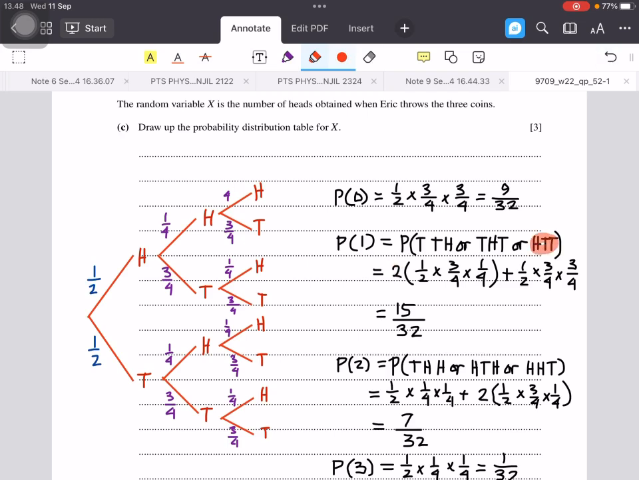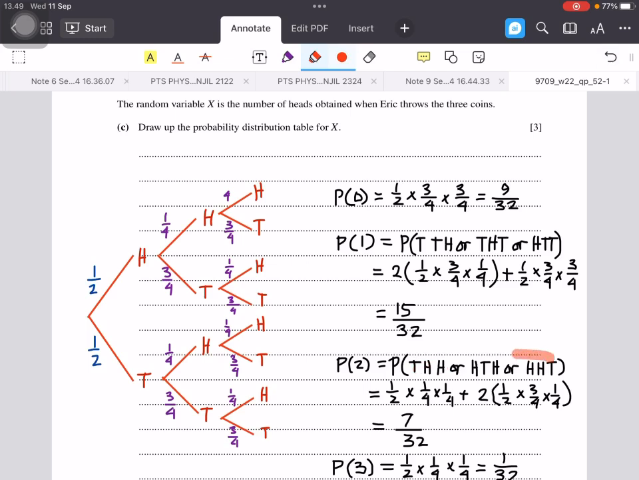And then the last one has a different value. The fair coin shows head, and then the other 2 biased coins show tails. So the probability is half times 3/4 times 3/4. So the answer will be 15/32. And then probability X equals 2: tail, head, head, head, tail, head, head, head, tail.